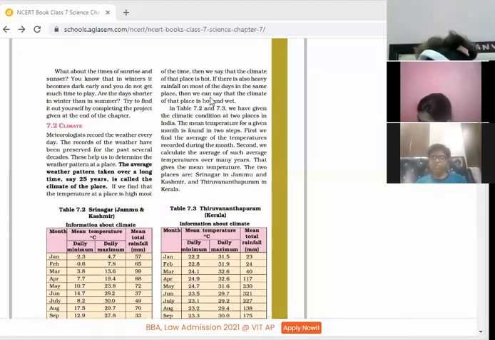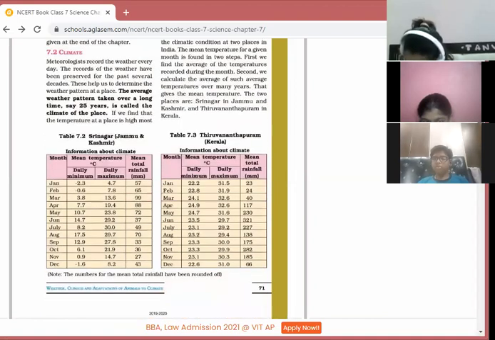So climate means the average weather pattern that remains the same for a longer period of time, say 25 years. Suppose in a year, if most of the time it is hot, then we can say that the climate of that particular place is hot. And if it is rainy most of the time, then we can say the climate of that place is hot and wet. So children, here is our data.